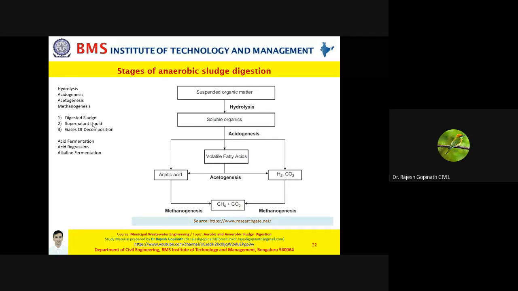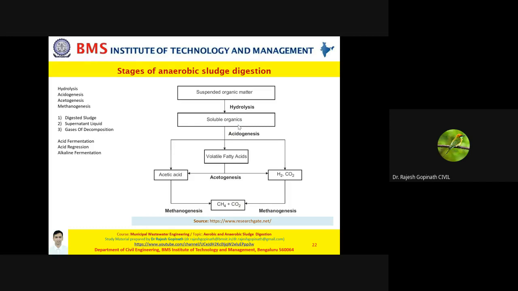So what is hydrolysis? Hydrolysis is a process, as you can see here, that is going to transform your suspended organic matter into soluble organics. It is a process wherein your polymeric compounds are broken down by extracellular enzymes into monomeric or dimeric compounds.